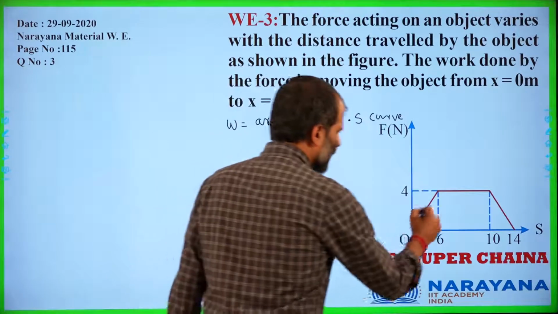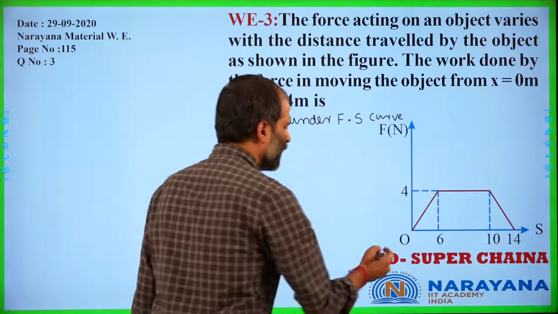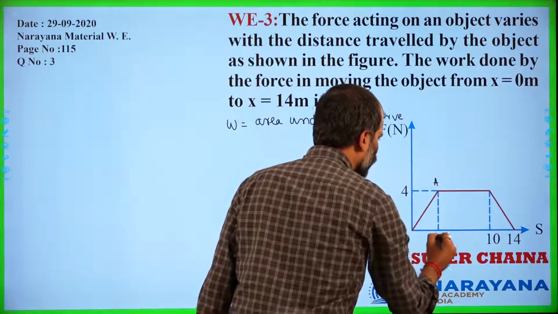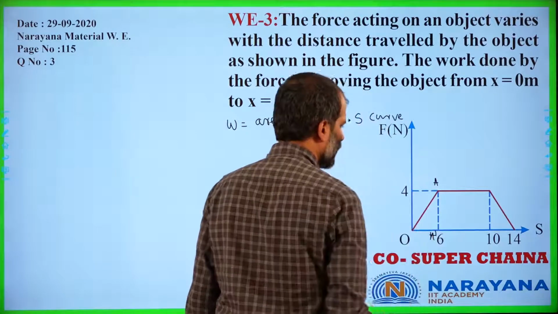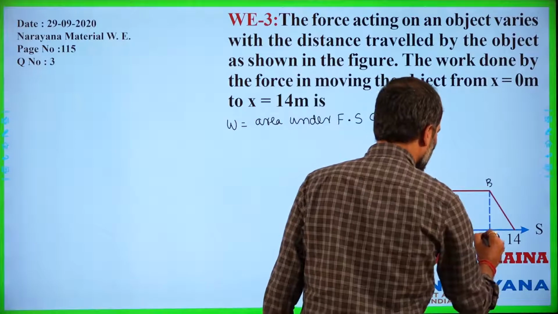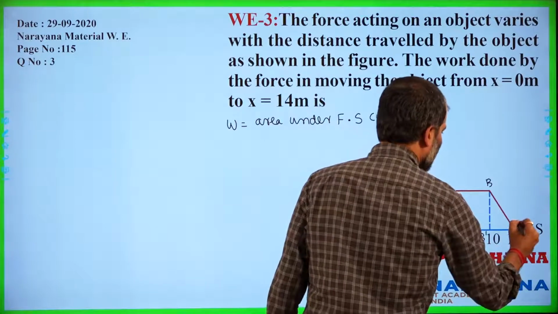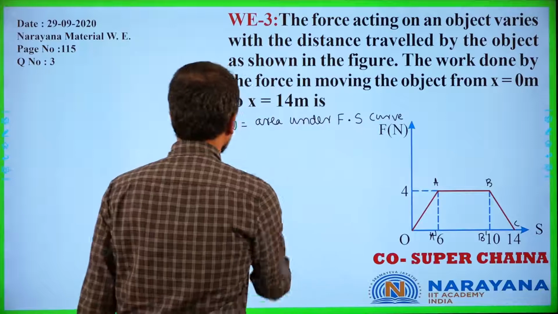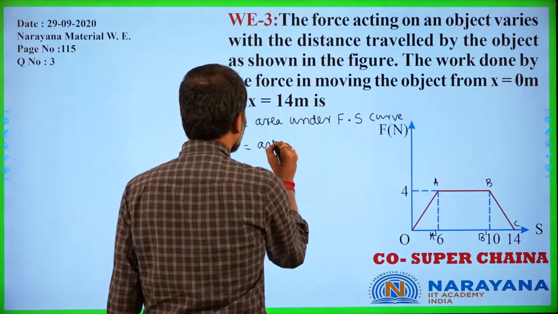So this is a trapezium over here. Maybe you can split this into O, A, A dash here, this is B, B dash here, and this is C over here.